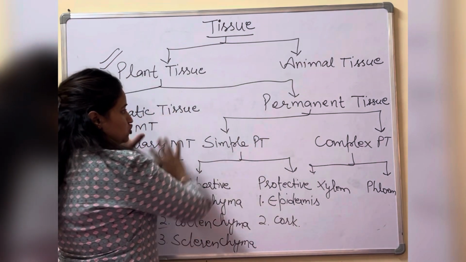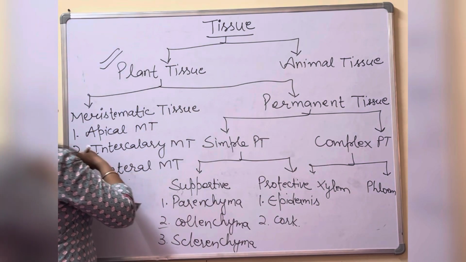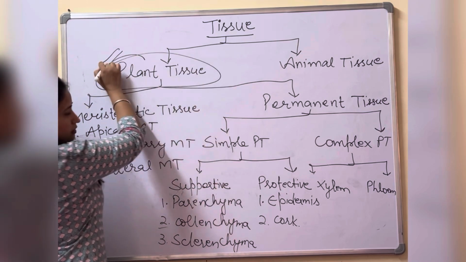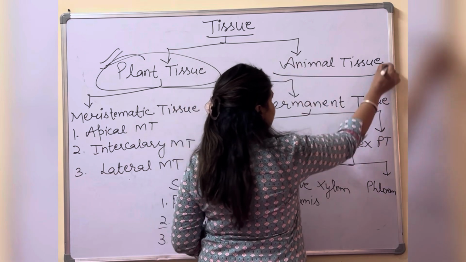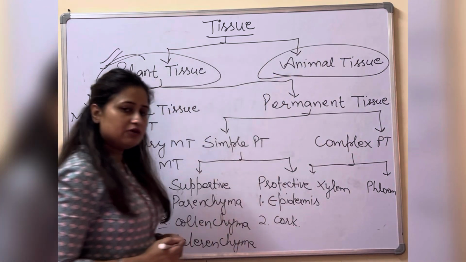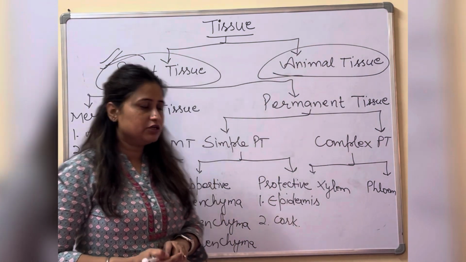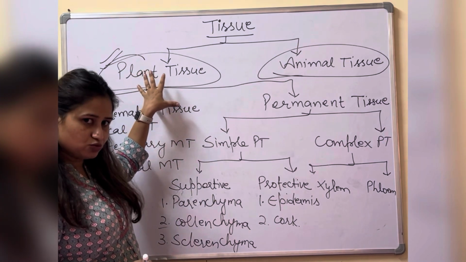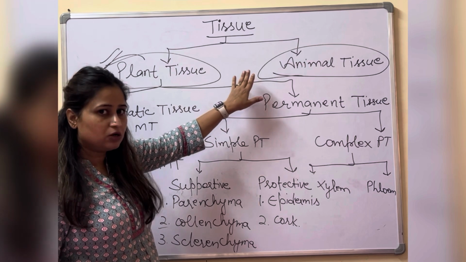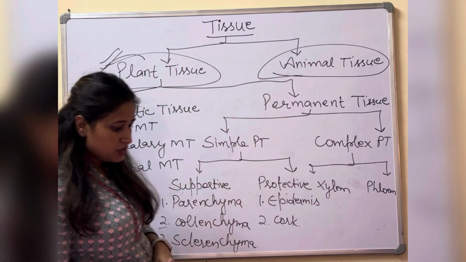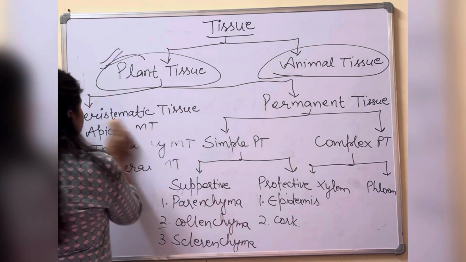This much we are going to discuss in the plant tissue only. Fine. Next, the flow chart which I am going to discuss with you is of the animal tissue. But one by one we will do these tissues. Firstly, we will start with the plant tissue. But in this video, I will give the flow chart of animal tissue also, what we are going to do in this chapter. Fine. So let's see what is in the animal tissue.